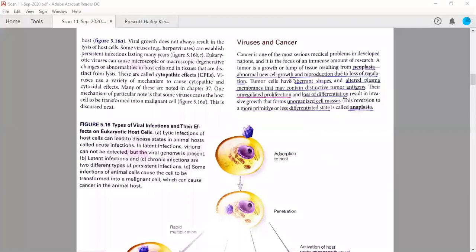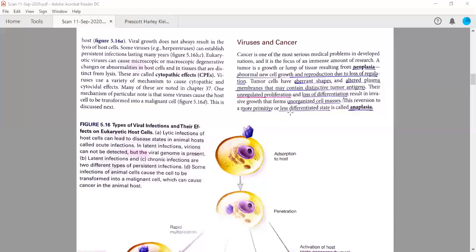If a cell or a population of cells is showing abnormal growth and unrestricted proliferation, and they make a lump of tissue or a tumor-like structure, then it is called neoplasia, right? But anaplasia is actually the reversion of normal cells to a more primitive state. Generally, cells are highly differentiated because they are made for different functions. For example, our neurons, right? Muscle cells. So they are highly differentiated.